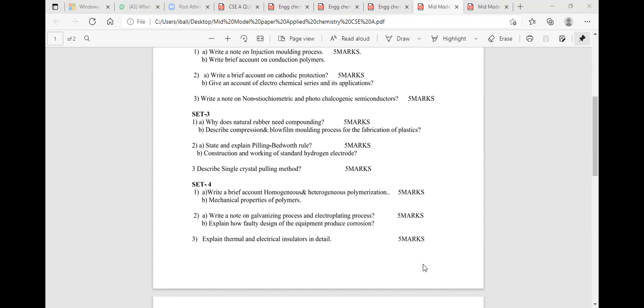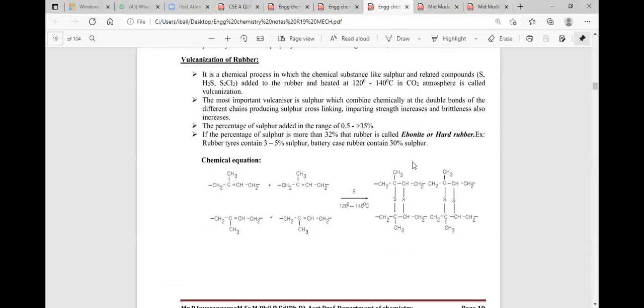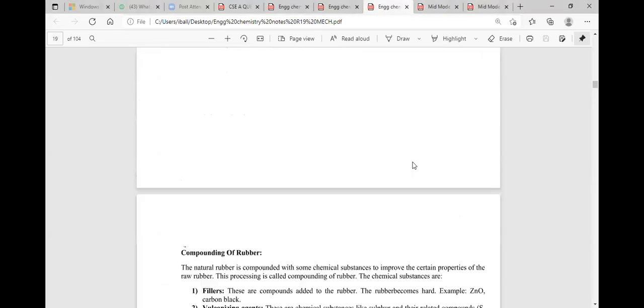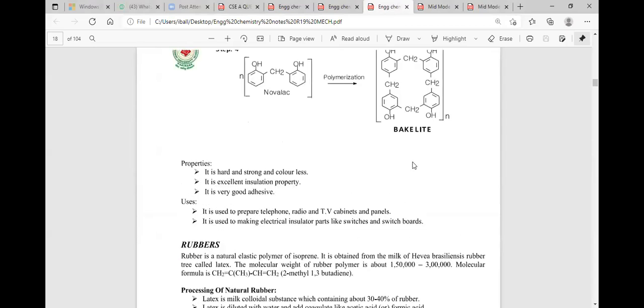I will tell you what the compression and blow film molding methods are. You see here, we are discussing the compression and the blow film molding method. Both of the methods are molding processes.